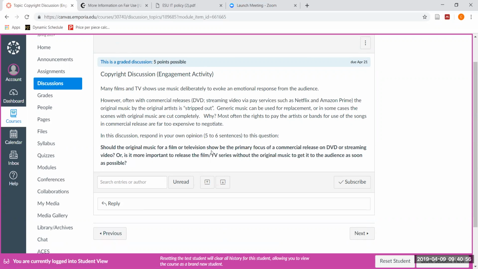Should the original music for a film or a television show be the primary focus of a commercial release on DVD or streaming video? Or is it more important to release the film or the TV series without the original music to get it to the audience as soon as possible? There are no right or wrong answers to this question. You may feel very strongly one way or the other, but think about what you really believe is most important when it comes to the use of this type of music in films or TV shows, and what actually is going to work best. Think about this question.